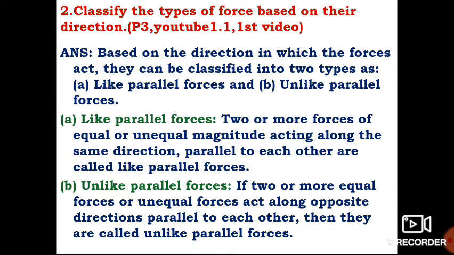Second question, classify the types of force based on their direction. Answer, based on the direction in which the forces act, they can be classified into 2 types: A, like parallel forces, and B, unlike parallel forces. Then explain. A, like parallel forces: 2 or more forces of equal or unequal magnitude acting along the same direction, parallel to each other, are called like parallel forces. B, unlike parallel forces: if 2 or more equal or unequal forces act along opposite directions, parallel to each other, then they are called unlike parallel forces.